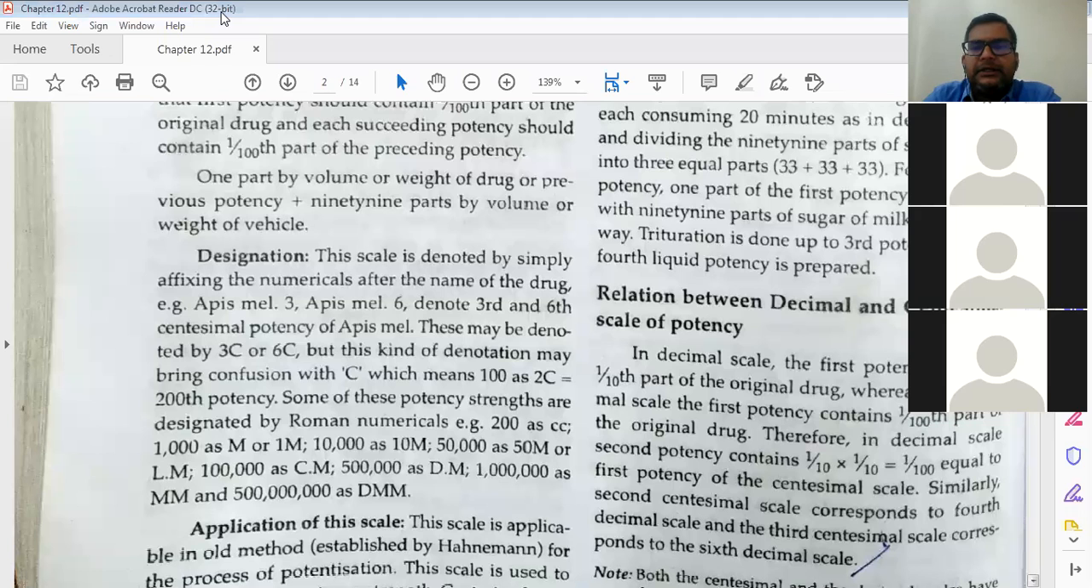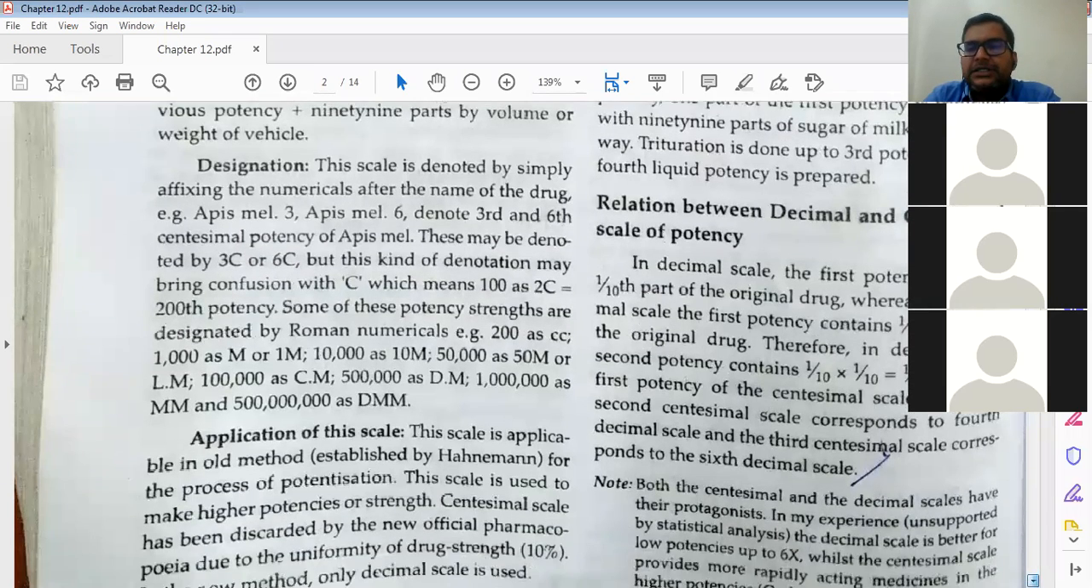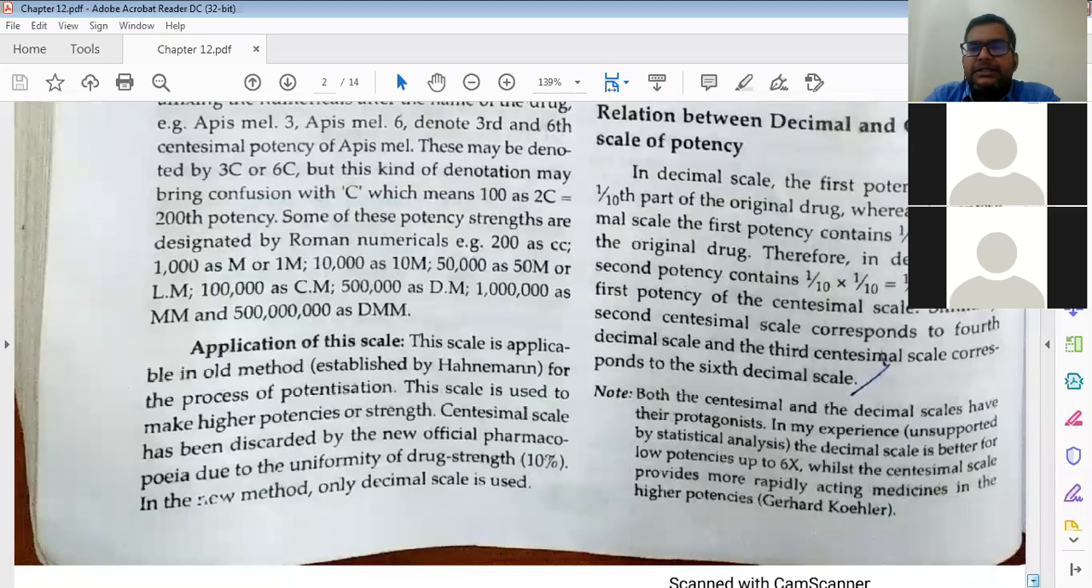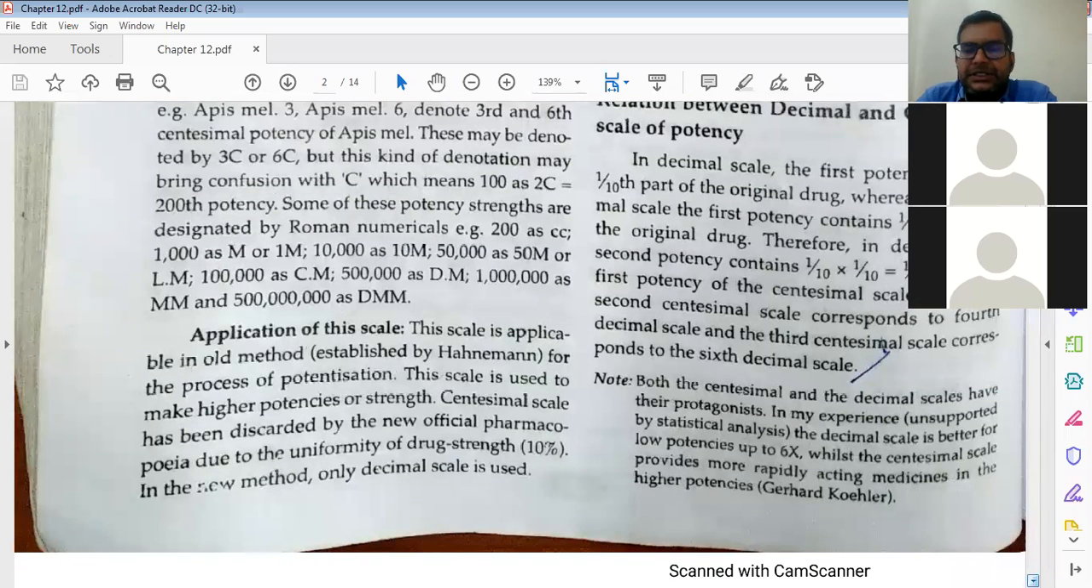Then next, what is the relationship between the decimal and centesimal scale or potency? It is a little hypothetical relation. It is not that 2 decimal scale is equal to 1 centesimal scale, just one hypothetical relation is there. Mathematically okay, but theoretically, as per medicine, that is a different thing.